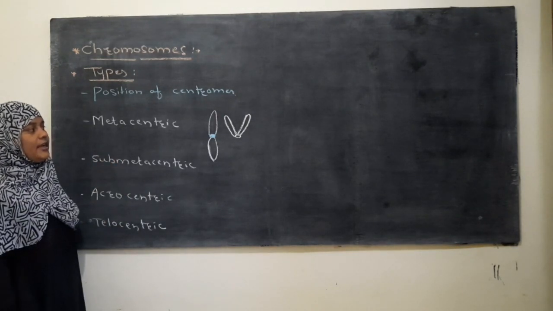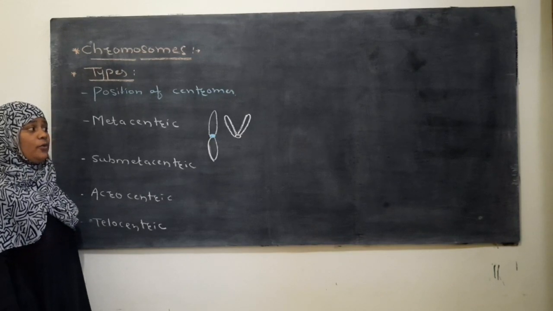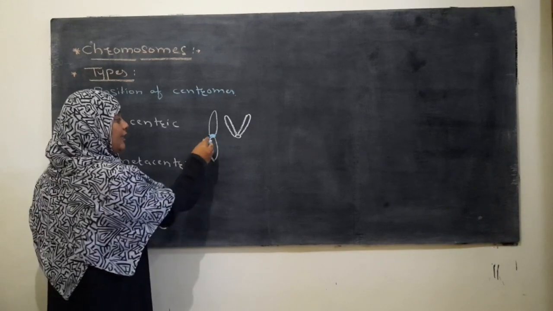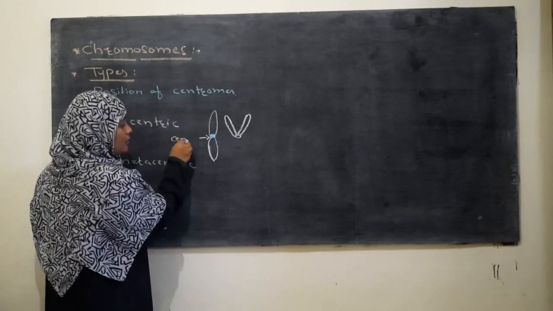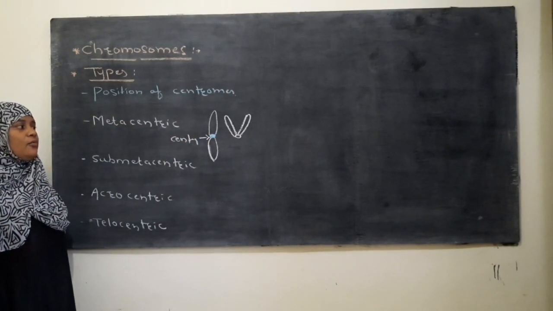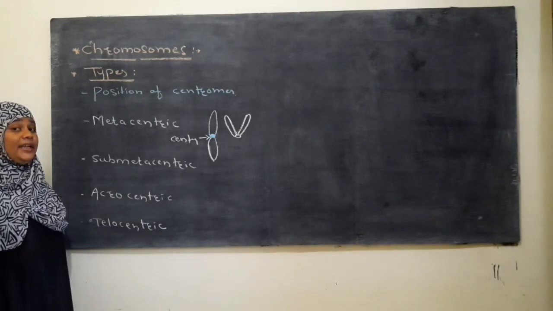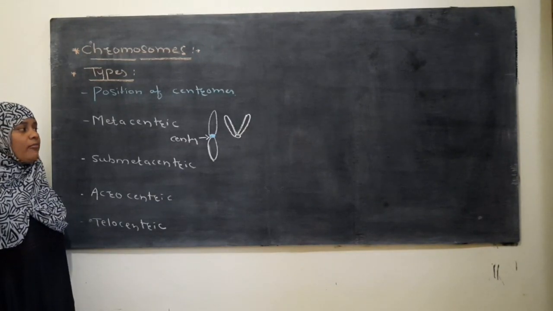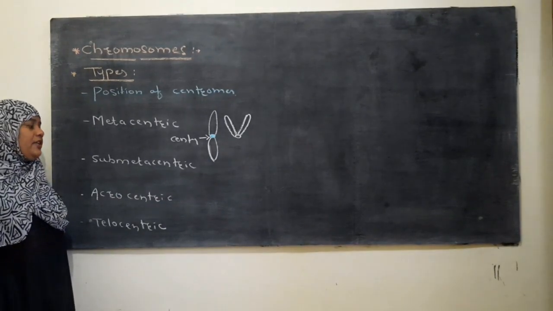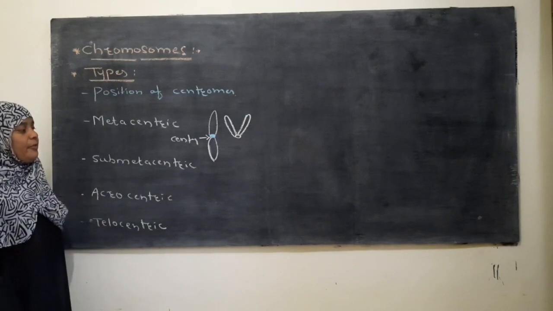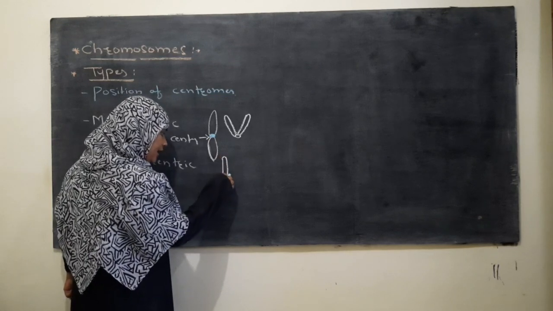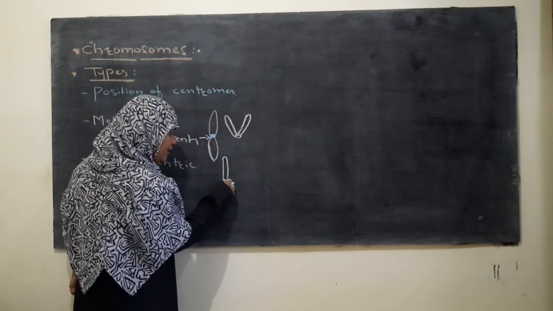So what is metacentric? A chromosome whose centromere is situated at the center is called a metacentric chromosome, where the 2 chromatids have identical arms, and it gives a V-shaped structure to the chromosome in anaphase division. The next one is submetacentric, where one arm of the chromatid is longer whereas the other is shorter.